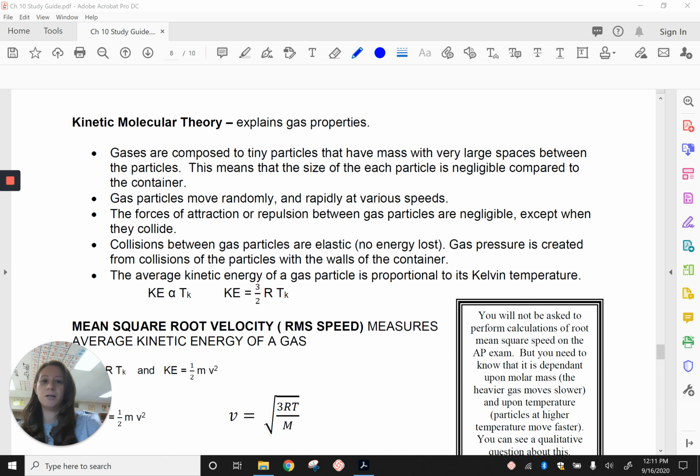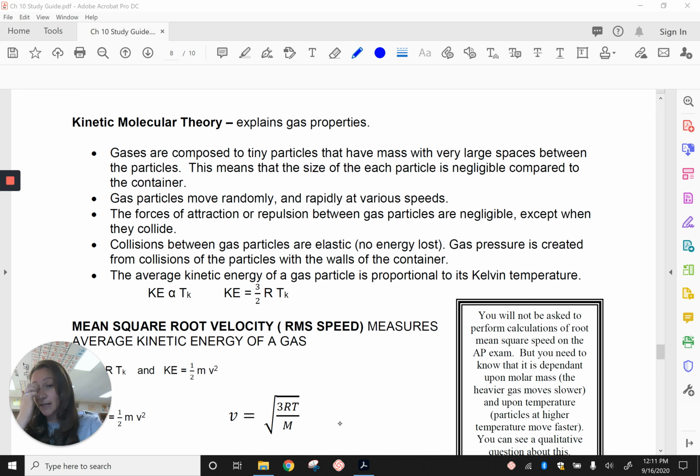So key things here: gas particles are small, they have mass, and they are compressible, and their size is super tiny compared to the container, and so we can kind of ignore their volume. So we're saying that the volume of the gas particles themselves is negligible, so when we do calculations we just use the volume of the container typically.